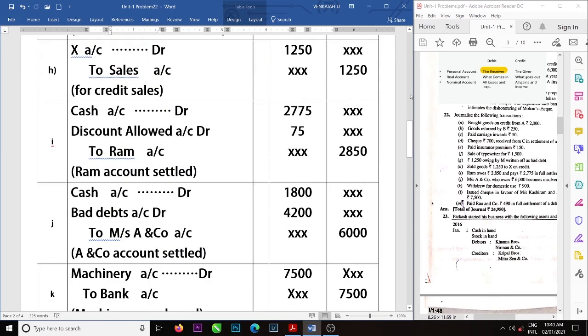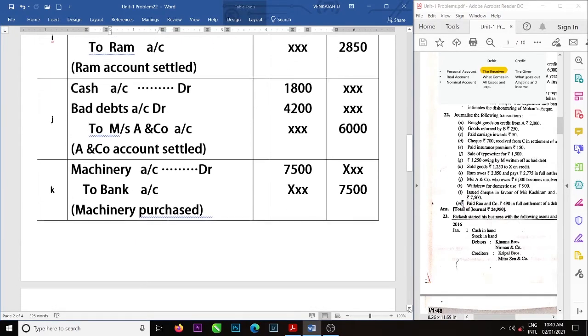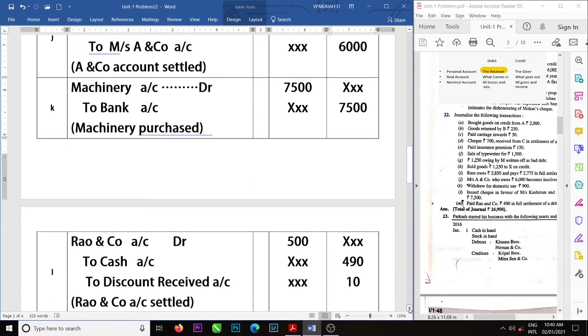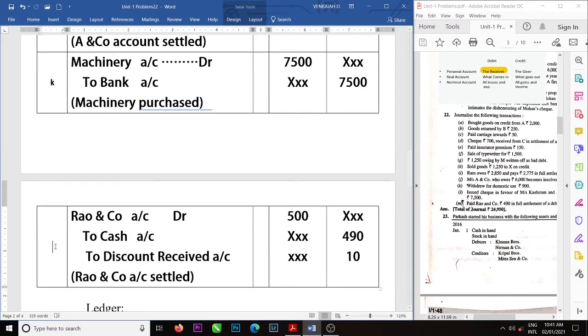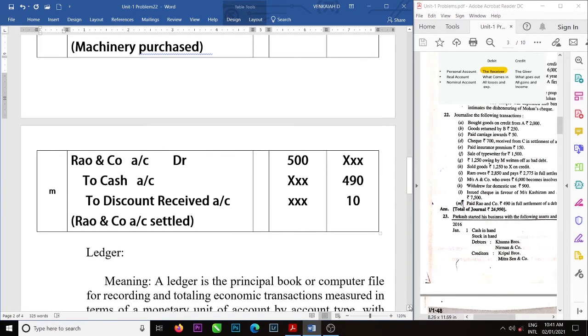I, J, K. To route. This is M. And machinery to bank is L. Now we will write K. K is withdrew for domestic use.